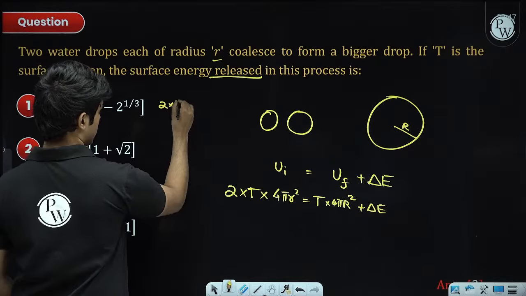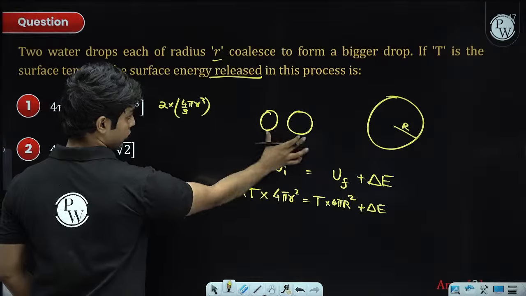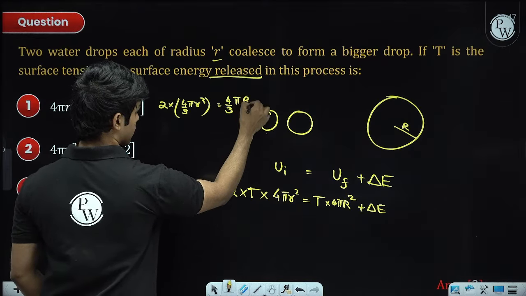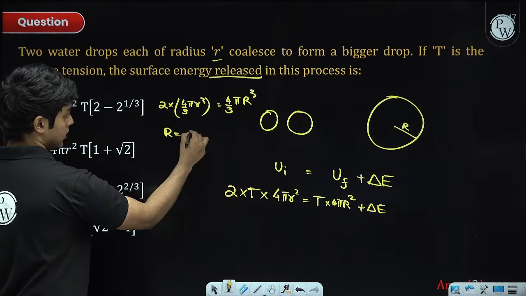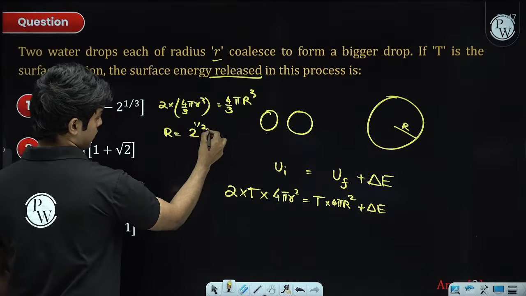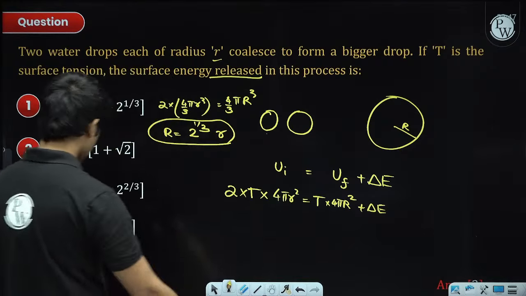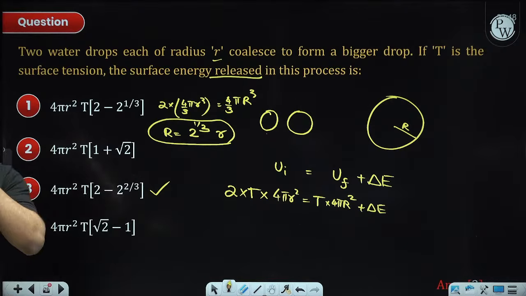So 2 times 4 by 3 pi small r cube is the initial volume, equals 4 by 3 pi capital R cube, the final volume. From here you get capital R as cube root of 2 times small r. Now we just have to put it there. The answer will come out to be, I guess, this one. Yes, option 3.